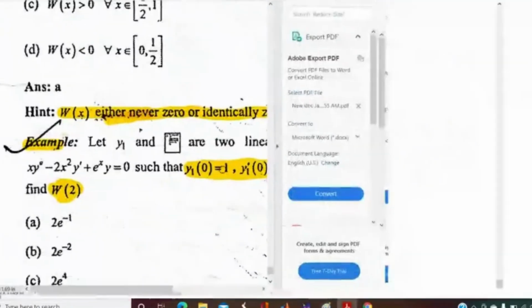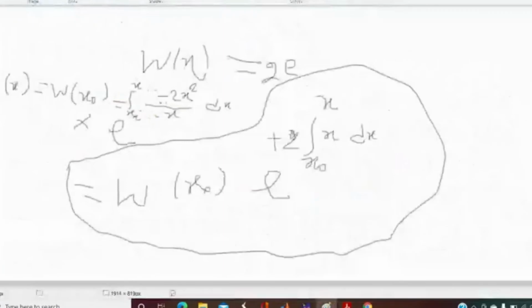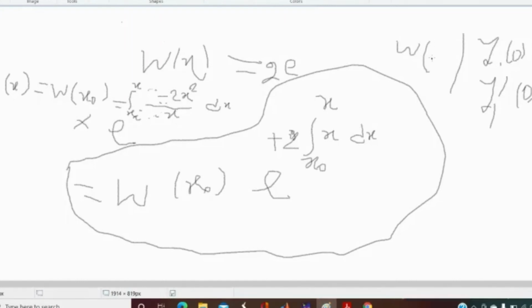If you see these four options clearly, and if I try to write here what is given: y1 at 0, y2 at 0, y1 dash at 0, and y2 dash at 0, it will give the Wronskian at 0. All the values are given here, so you will find the value of Wronskian at 0.